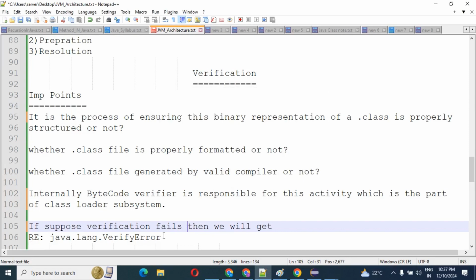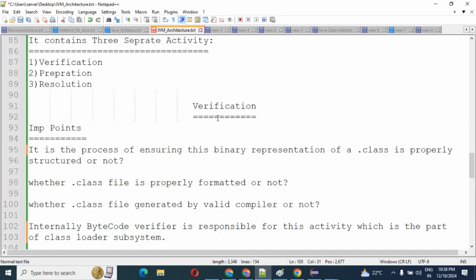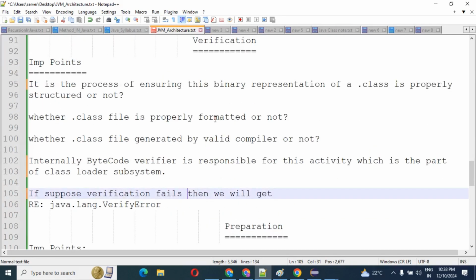If the .class file is not properly formatted, or not generated by a valid compiler, or not properly structured, you can check this with the help of verification. Then the next point is preparation.